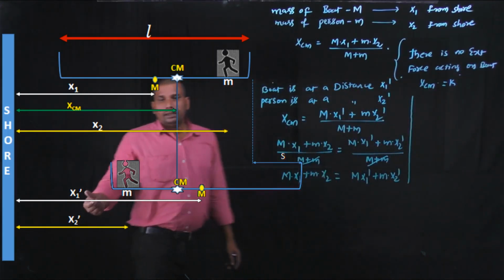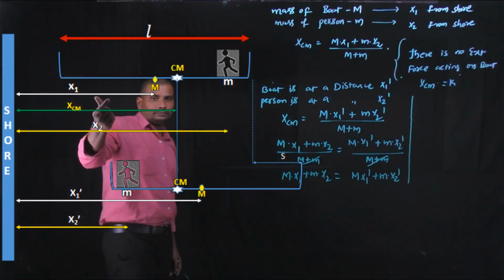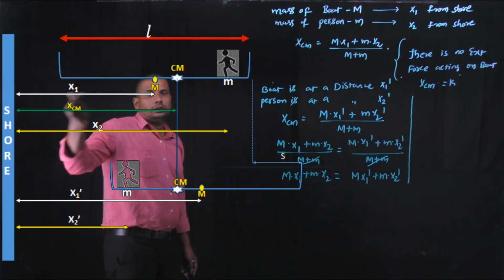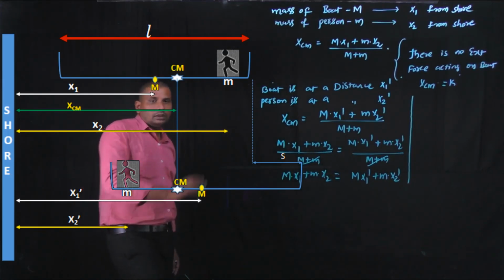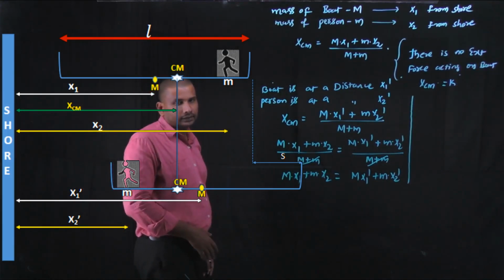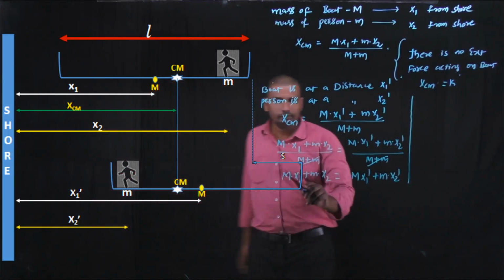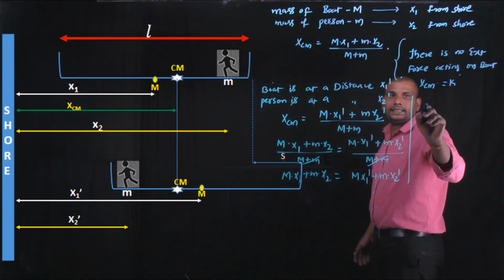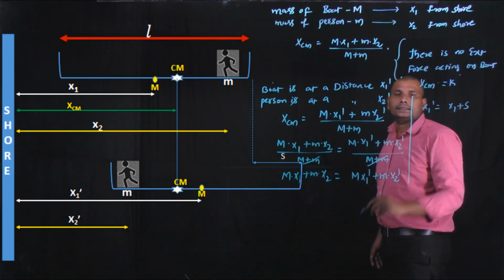x1 dash can be written like this. x1 is the distance from the shore to the mass of the boat. Now the boat displaces through a displacement s. Due to this, x1 dash is written as x1 plus s.